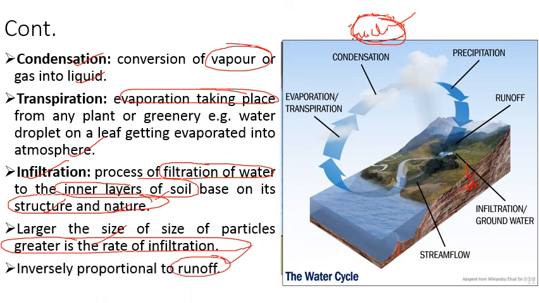Means जितना ज़्यादा infiltration होगा उतना ही कम runoff होगा. So these both terms are inversely related. So this is how this water cycle gets completed.